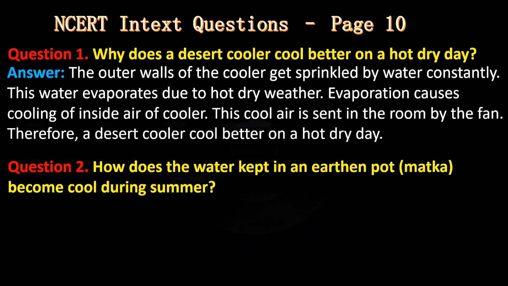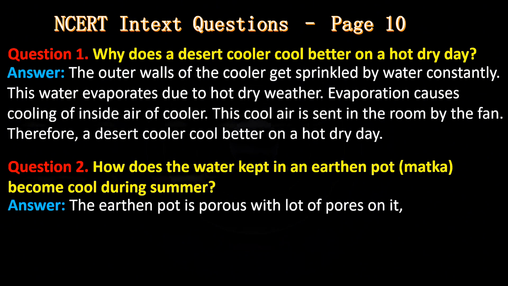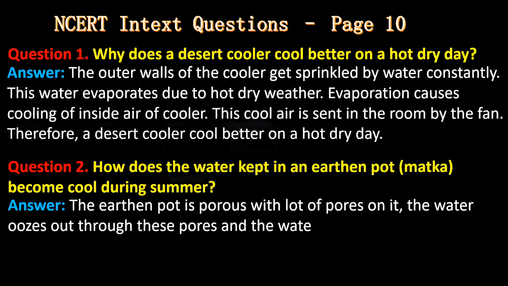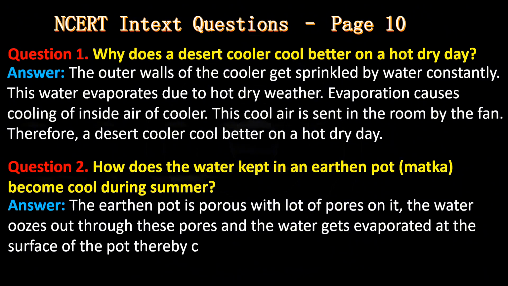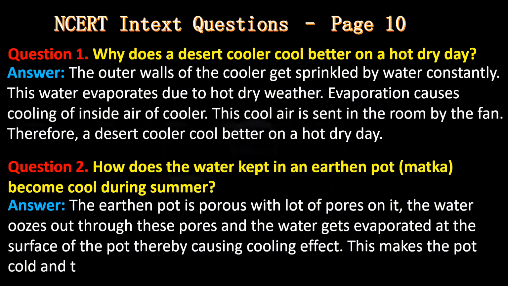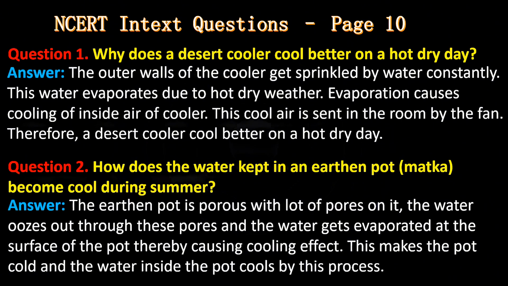Question 2. How does the water kept in an earthen pot called matka become cool during summer? Answer: The earthen pot is porous with a lot of pores on it. The water oozes out through these pores and gets evaporated at the surface of the pot, thereby causing a cooling effect. This makes the pot cold and the water inside the pot cools by this process.